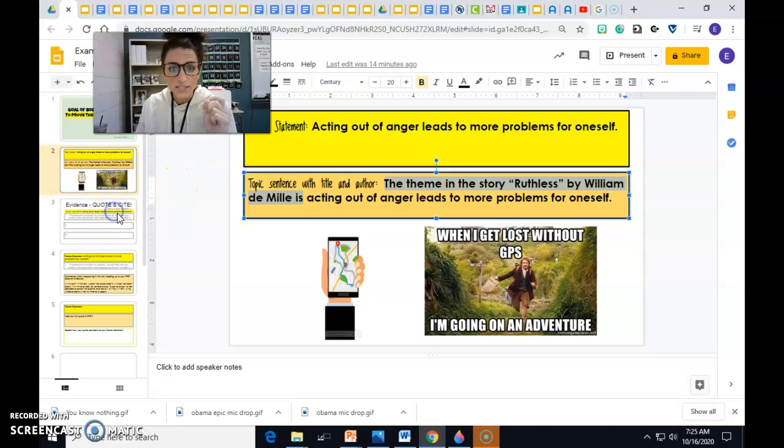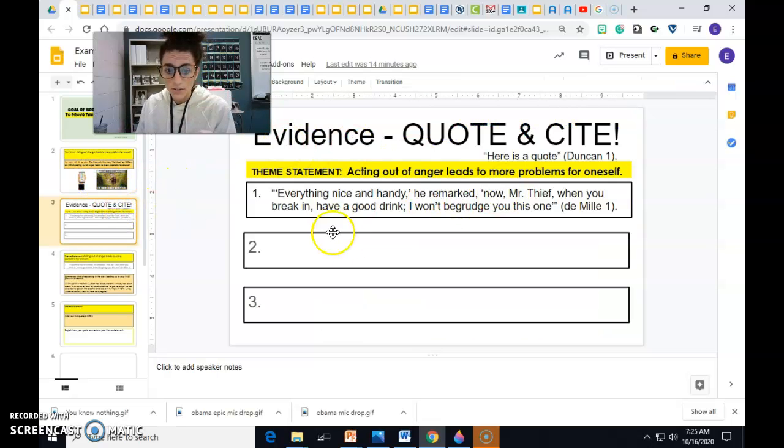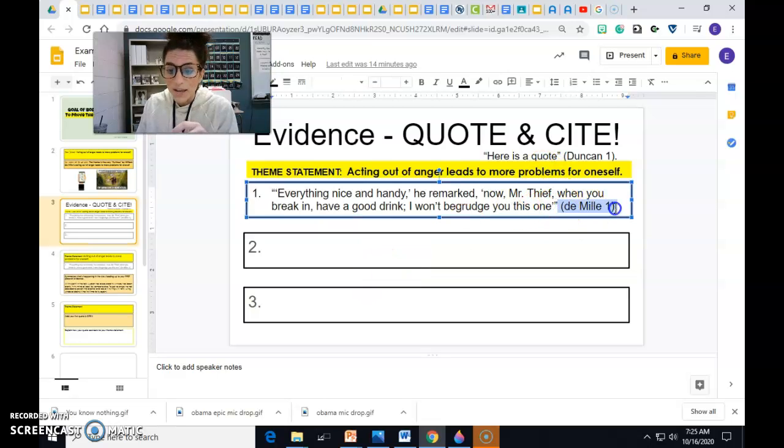Okay, so that was in class. Yesterday, your job was to find 3 quotes and type them here. Remember to cite them correctly. So my author for Ruthless, his last name is DeMille. Open the parentheses, author, page number, parentheses, period goes on the outside. You should have 3. If you did not get this done yesterday, go back to your story, The Landlady, and get however many pieces of evidence you need to find in order to finish this.